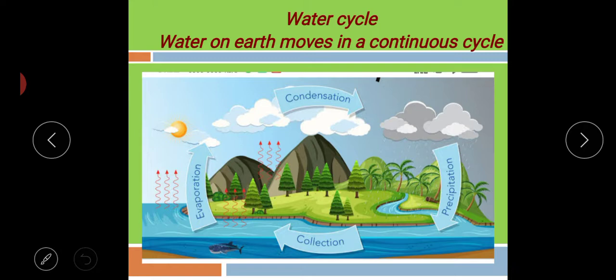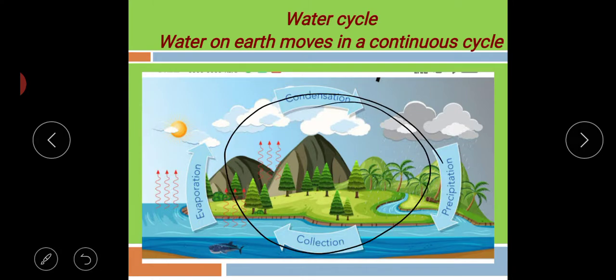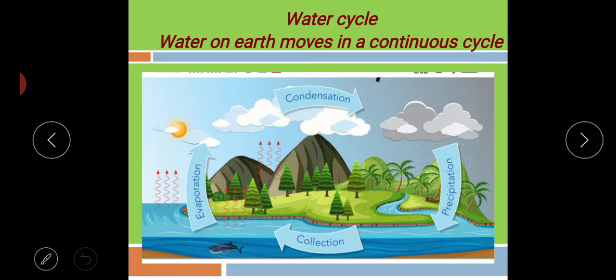Now comes to the picture of this. What does the diagram show here? This is the picture of the water cycle. You can see one circle is being made here, that's why we are saying that this is a water cycle. Water on earth moves in a continuous cycle.